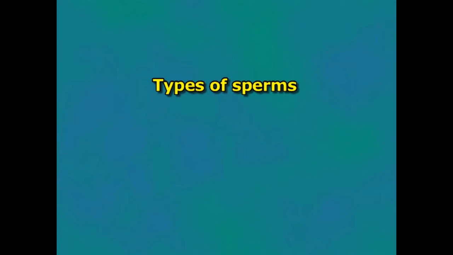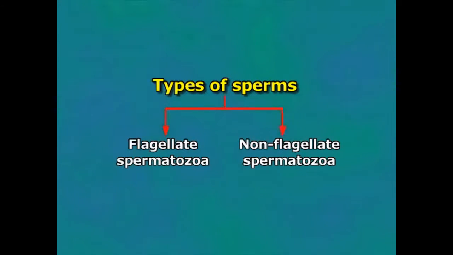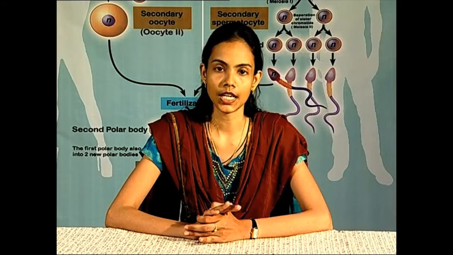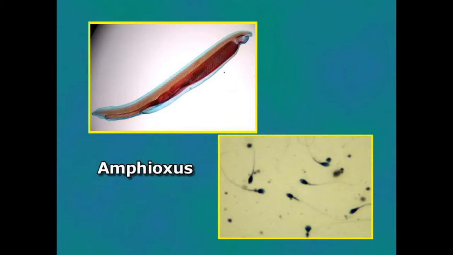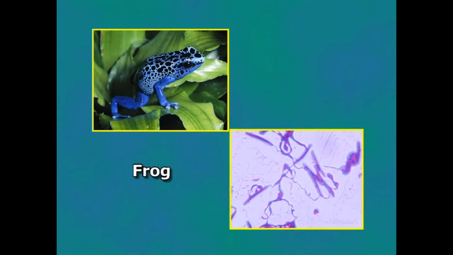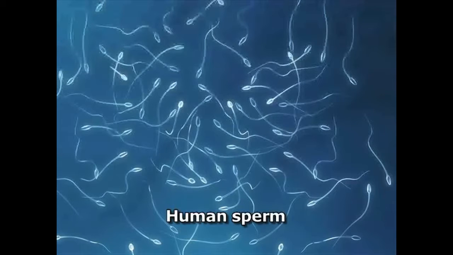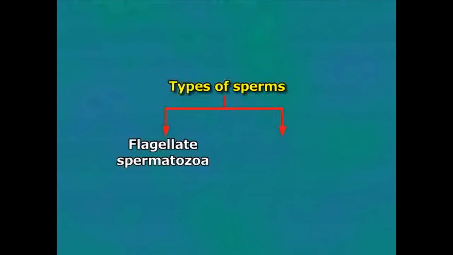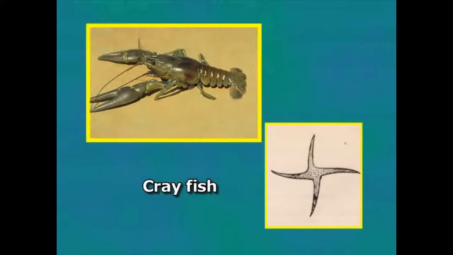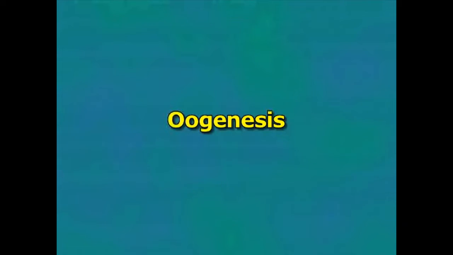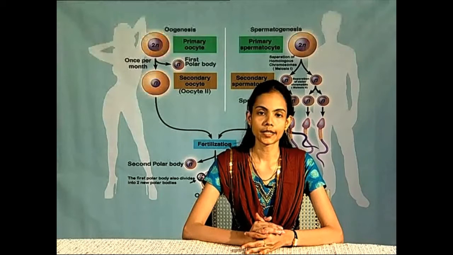Types of sperms. Sperms are of two types: flagellate spermatozoa and non-flagellate spermatozoa. Flagellate spermatozoa. Flagellate sperms contain one or two flagella. Example: sea urchin, amphioxus, sturgeon, frog, turtle, chick and man. Non-flagellate spermatozoa. Flagella are absent in sperm. Example: crayfish, ascaris. Oogenesis. It is a complicated process.